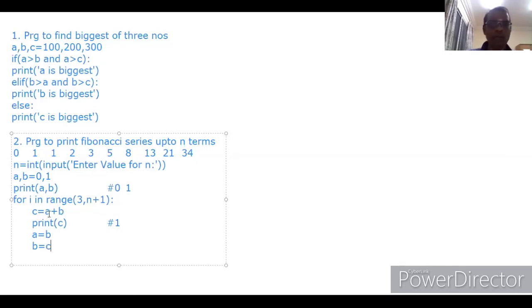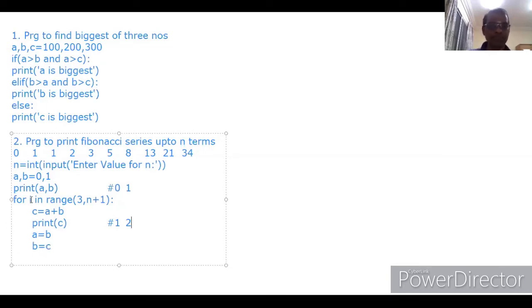Now A contains 1. B also contains 1. 1 plus 1, 2. 2 will be assigned to C. Once again, you get 2. See here 0, 1, 1, 2. 4 numbers are over. Then A will be assigned to B. Now B contains 1. Okay, that value will be assigned to A. C contains 2. 2 will be assigned to B. A contains 1. B contains 2.